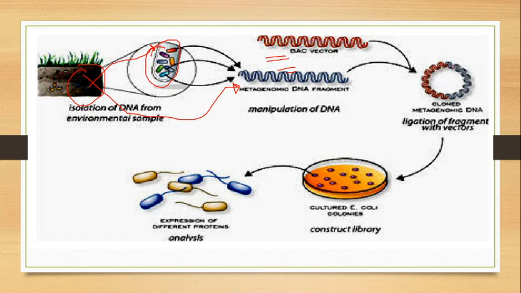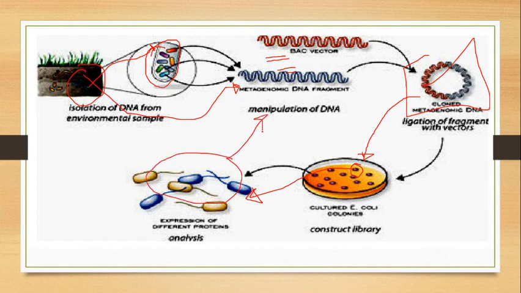Those extracted DNA are cloned in a certain vector, and those vectors are inserted into a certain host, and after that their study is carried out. So in metagenomics, instead of cultivating the organism first and then sequencing, we directly sequence the DNA from the sample, and from that data we get a lot of information.